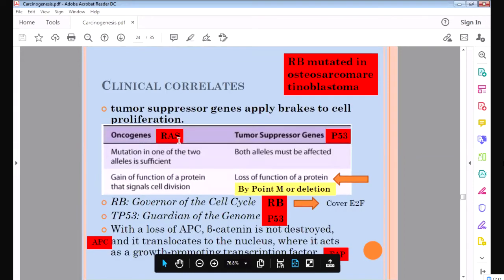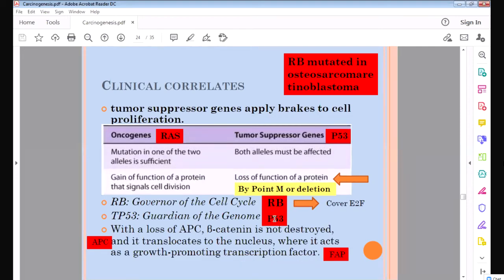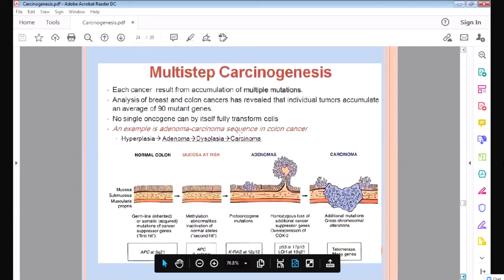So this is the oncogene. I told you, proto-oncogenes will convert into oncogenes. These are RAS, APC, FAP. These are all oncogenes. But the tumor suppressor genes are P53 and RB. P53 repairs the DNA, and RB controls the cell cycle. So if these tumor suppressor genes are damaged, there are no brakes to the cell proliferation and cell growth, and the cell will multiply excessively. This is a multi-step process.